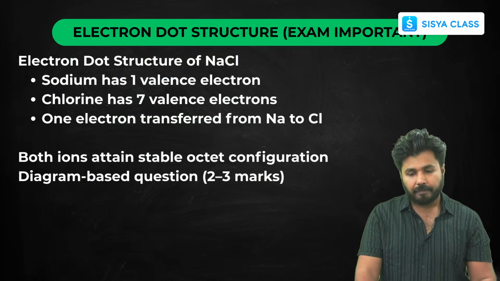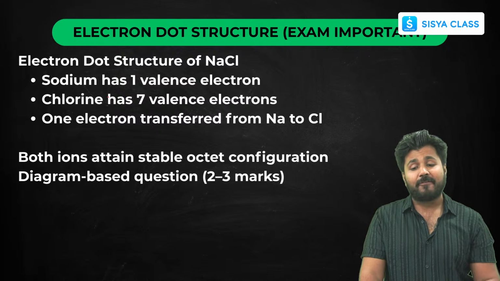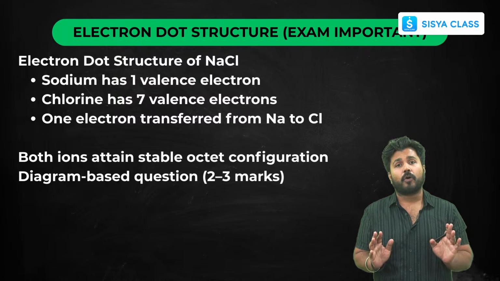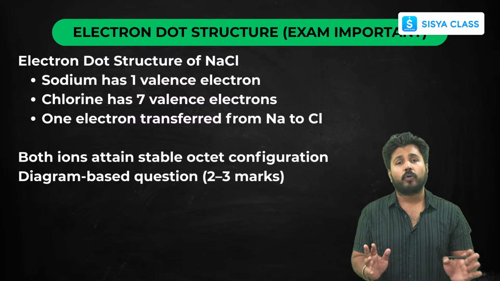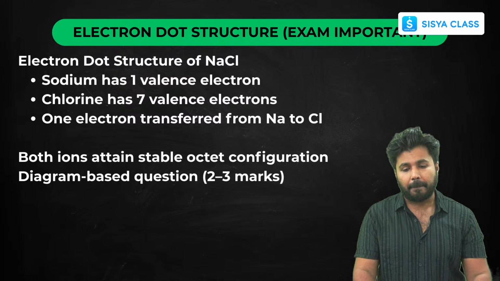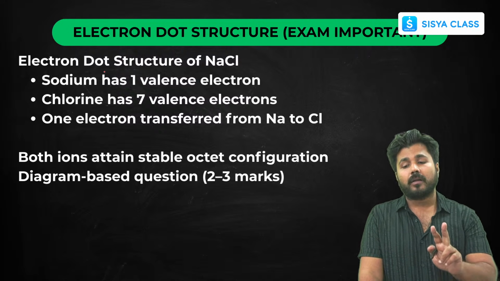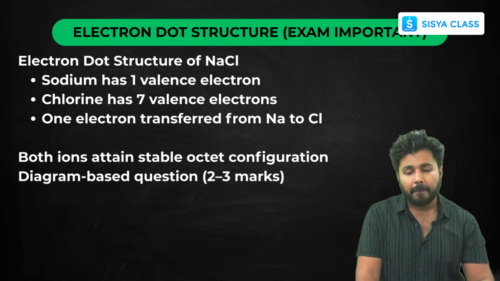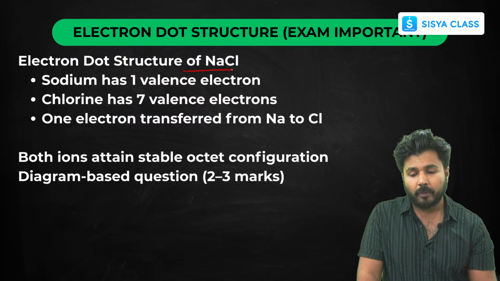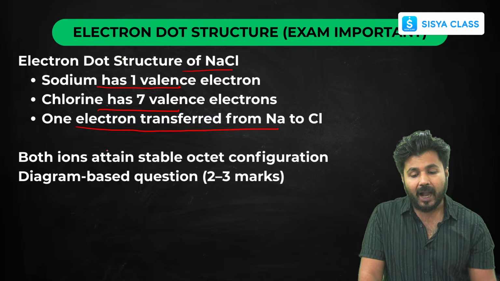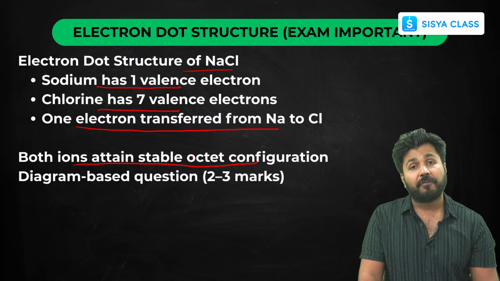Now this is very important for the exam. Electron dot structure can be asked for any of the ionic compounds. Mostly sodium chloride, magnesium chloride, aluminum chloride, these are some common compounds. We'll see how to form the electron dot structure of two compounds, sodium chloride and magnesium chloride. Let's start with sodium chloride. Sodium has 1 valence electron, chlorine has 7. So 1 electron will transfer from sodium to chlorine and both will attain a stable octet configuration.